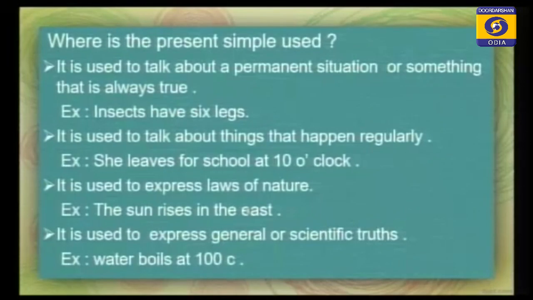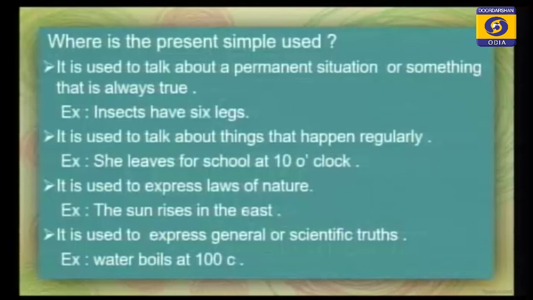By joining these two aspects, we also make another aspect called perfect progressive. But there are some sentences which are not in progress and have not been completed. Those types of sentences are called simple present.